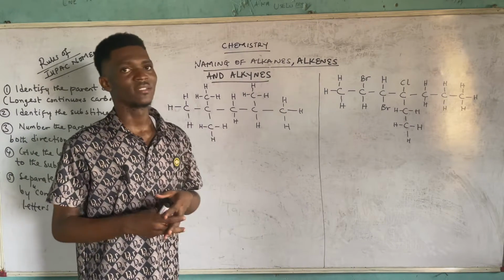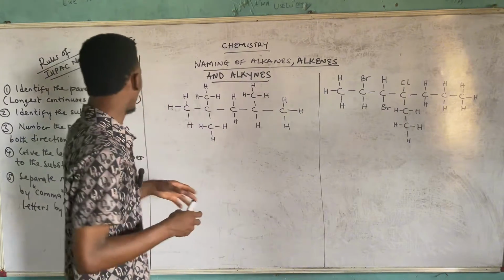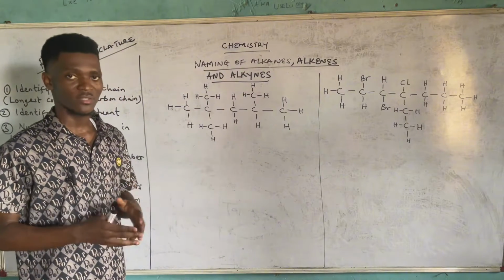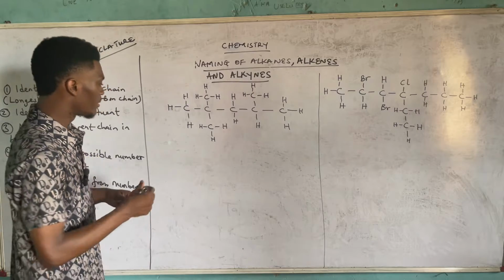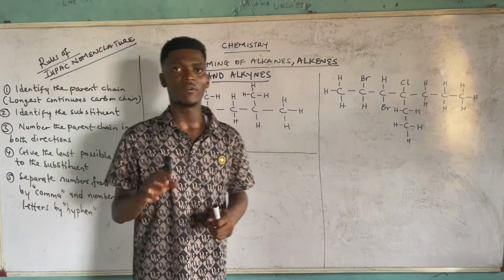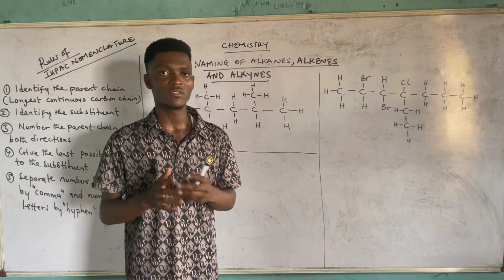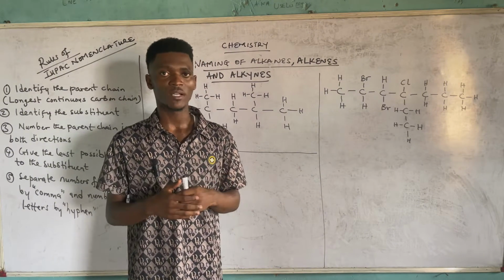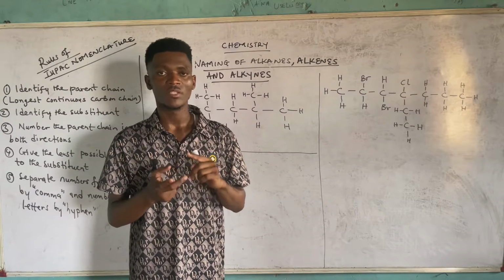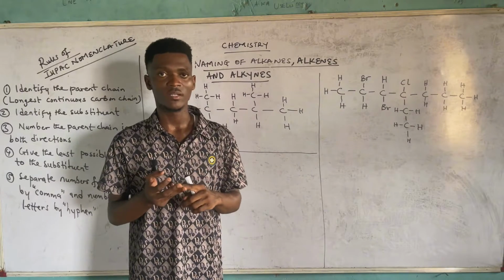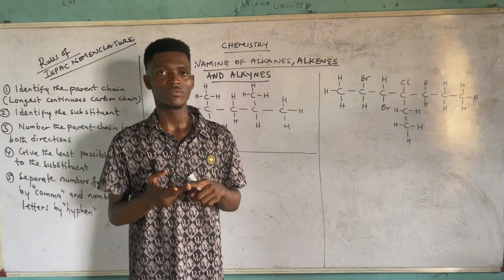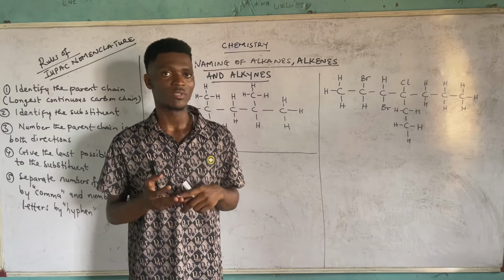And then another thing you need to know before you can identify your parent chain, because in this case you have branches: there are actually 4 kinds of carbon in organic structures. Please pay attention. We have the primary carbon, the secondary, the tertiary, and the quaternary. I repeat again, the primary, the secondary, the tertiary, and the quaternary.